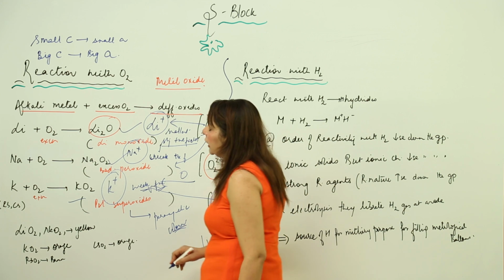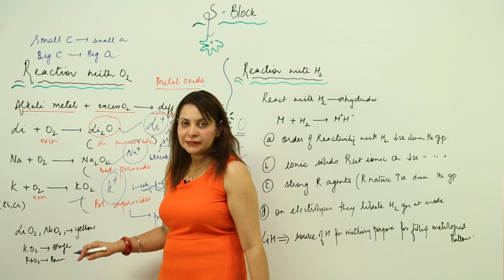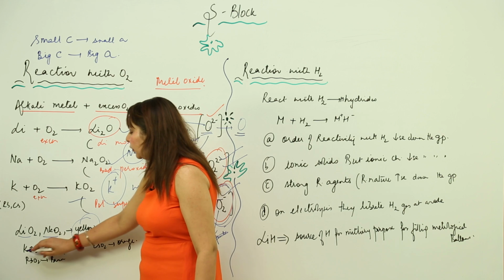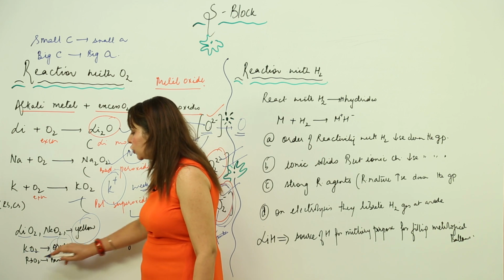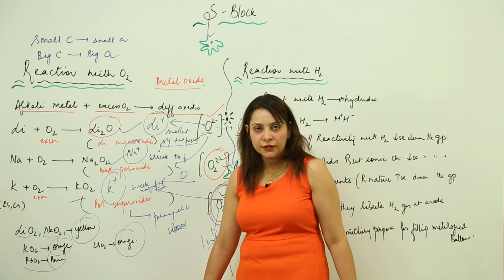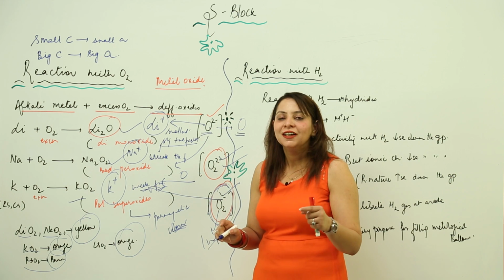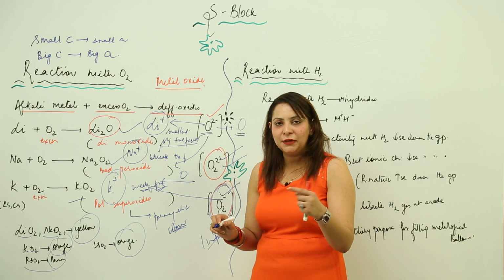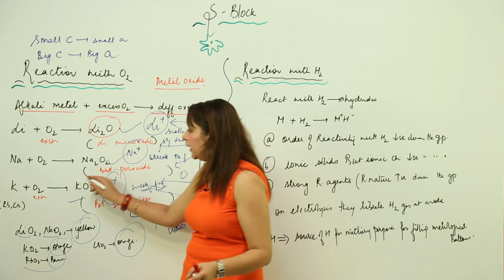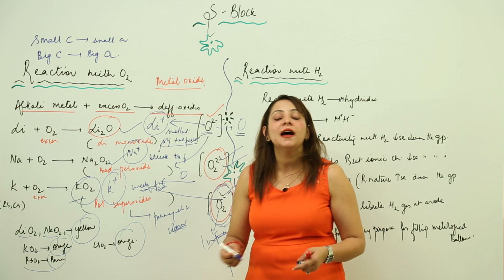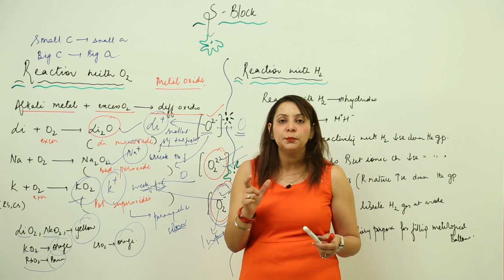And that is why the alkali metal superoxides are colored. Lithium and sodium oxides are yellow in color, potassium superoxide is orange, rubidium superoxide is brown, and cesium superoxide is orange. I just used peroxide in place of superoxide, so keep in mind I am talking about the superoxides. Superoxides of alkali metals are colored because the superoxide ion has an unpaired electron.